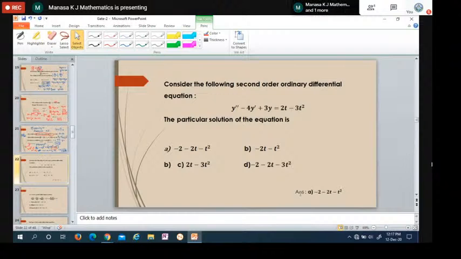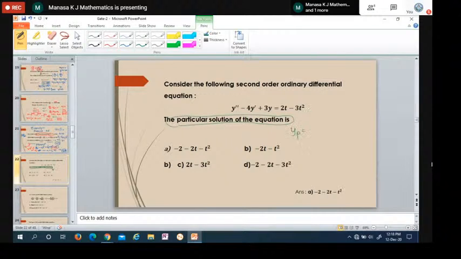Okay, the next problem. Consider the following second order differential equation: y double dash minus 4y dash plus 3y is equal to something that is not 0, so it is a non-homogeneous equation, and you can see it is a polynomial. If it is a polynomial, they are asking us to find only the particular solution, yp.